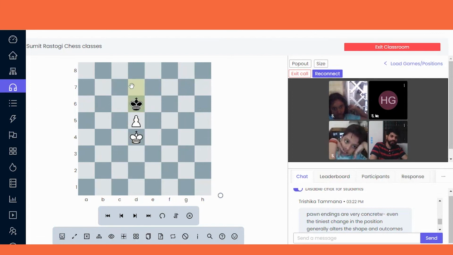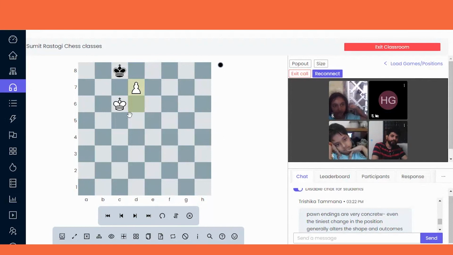You will move here, he will move here, he will not give you a position. You will push the pawn, he will move this. You will move this, he will move this, and it will be a draw, okay.